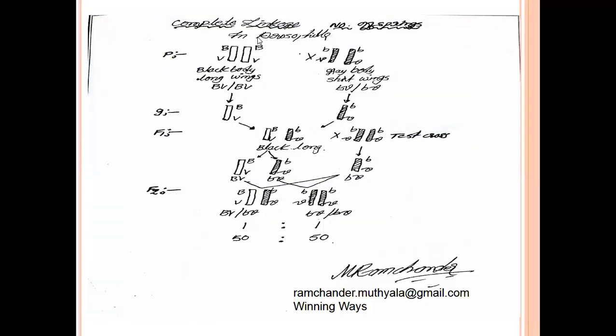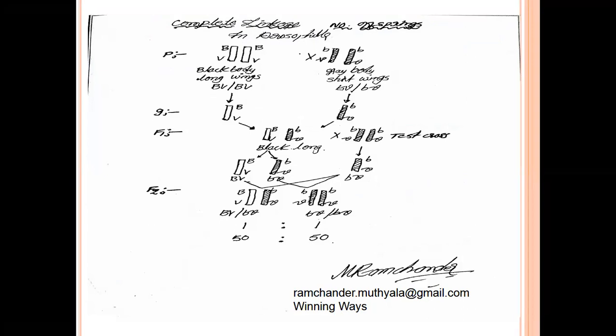Complete linkage is explained with Drosophila. There are no new offsprings. In this type of linkage, the exact linkage percentage is 100. They cannot produce new recombinants in the F2 generation.